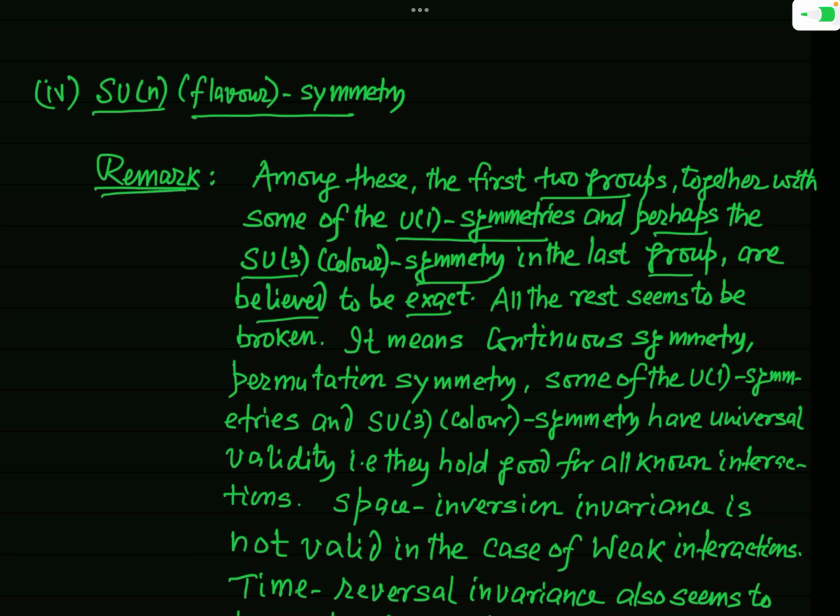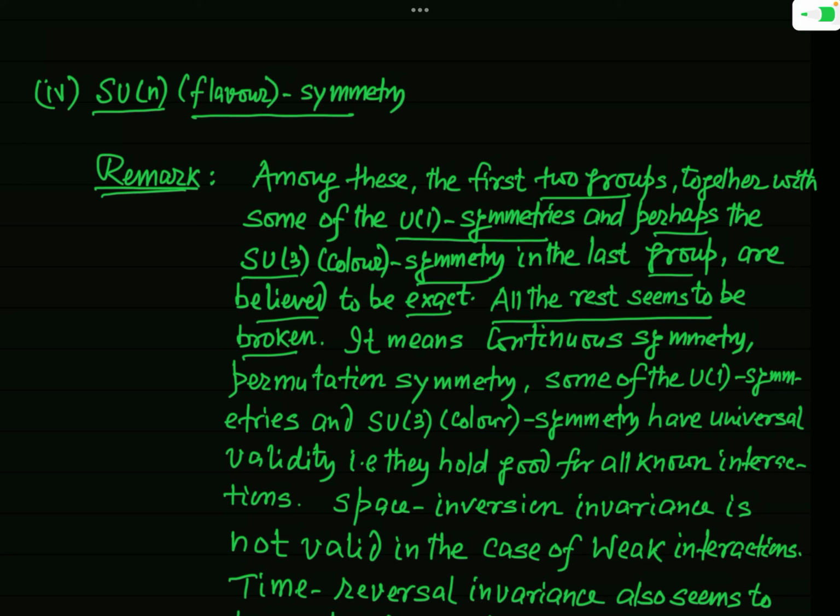And for the remaining group of symmetries I have mentioned here that all the rest seem to be broken. It means the remaining group of symmetry is not of exact nature. They are not valid always in all types of interactions. In some interactions, that symmetry does not hold. As I have told you, the space inversion symmetry is not valid in the case of weak interaction.